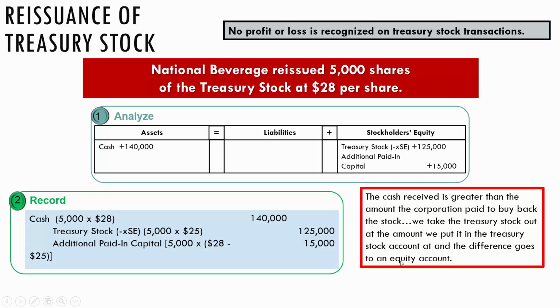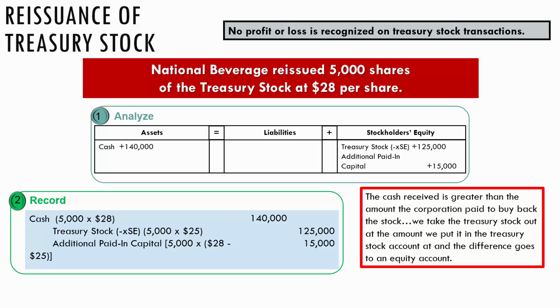So additional paid-in capital, or a paid-in capital account, is what we are going to credit. We're going to put it in a paid-in capital account. And as I said before, it would probably be paid-in capital with a caption after it. In this case it would be treasury stock. Now, is this still a good thing for the company? Yes, it's still a good thing because we paid 25 for something and we sell it for 28. So yes, our cash account goes up by $3 for every share that we have now sold. So in effect, in this transaction, you see we've made $15,000.